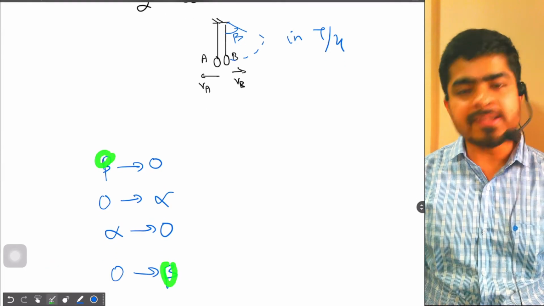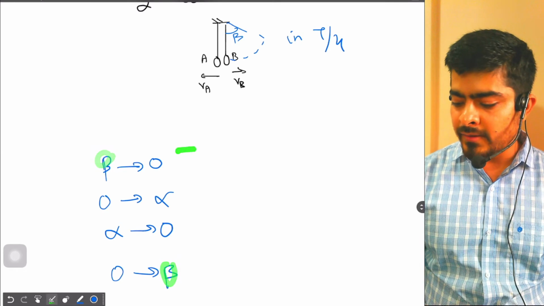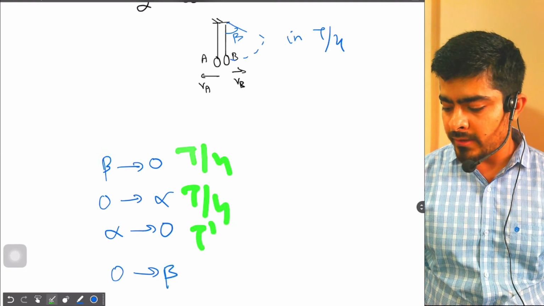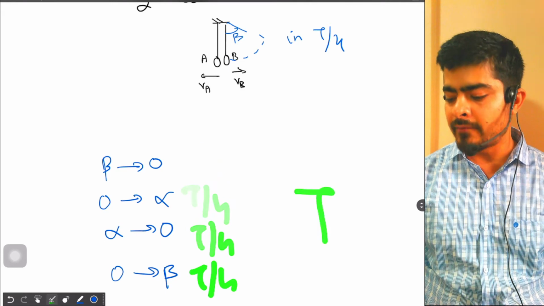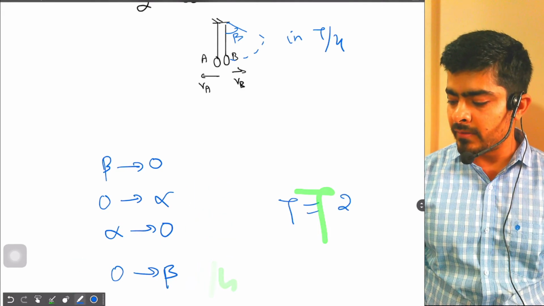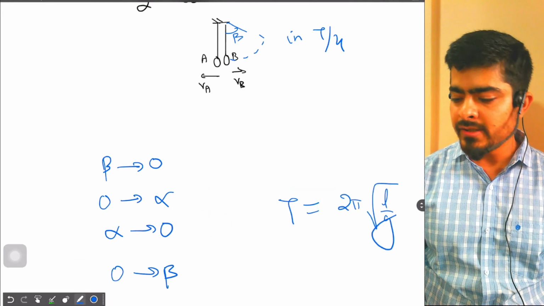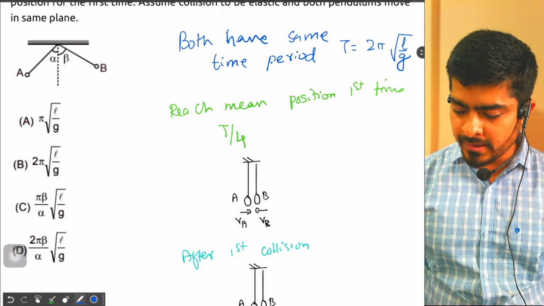So again it reaches the same position beta after T by 4, T by 4, T by 4, T by 4. So the total time will be T, which is 2 pi root of L by g. So which option will be correct? Option B.